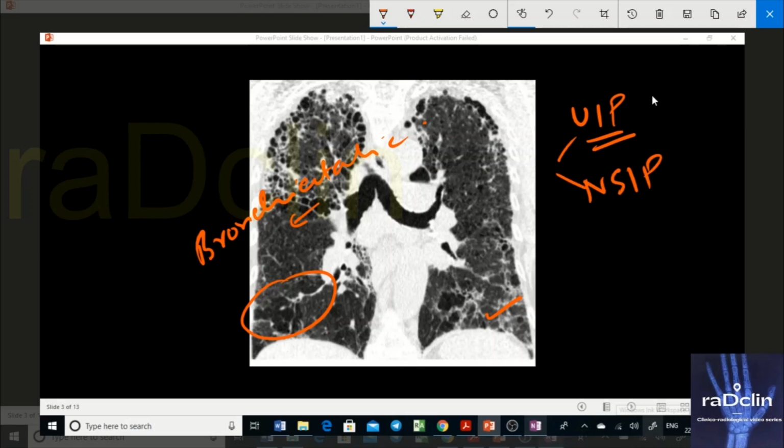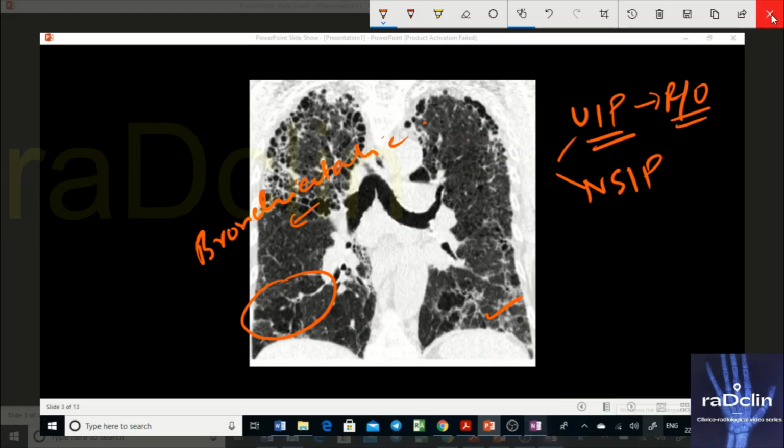or mid lobes, UIP is simply ruled out. UIP will have these features primarily related to the lower lungs. And there are other features which should not be there in UIP. So we'll discuss it later in the same video. So that was about the chronic stage.